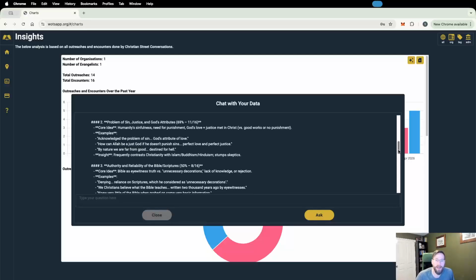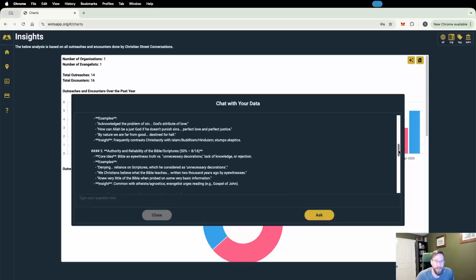But let's say, okay, so problems of sin, justice, and God's attributes. Okay, yeah, that's interesting. Humanity's sinfulness, need for punishment, God's love and justice met in Christ, good works versus no punishment. Again, some examples about where that came up in conversation. Frequently contrasts Christianity with Islam, Buddhism, Hinduism, some skeptics. Okay. So that's 11 out of 16 conversations. Again, a very strong theme there.